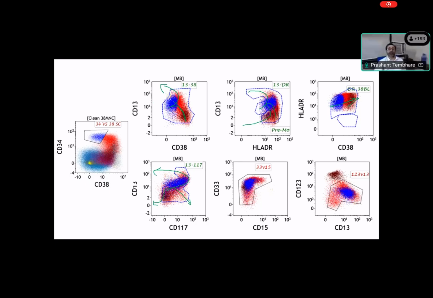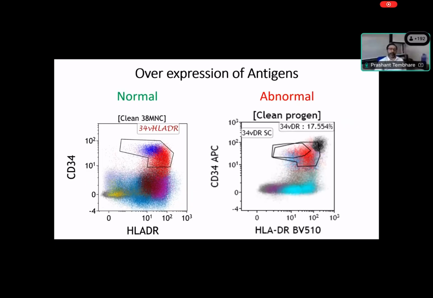Now, if there are cells which do not follow this maturation pattern, for example, if we have a cell cluster here, that will be abnormal, right? Or if we have a cell cluster here, which is not following the normal maturation pattern, that will be abnormal. These abnormalities can be identified by using these proteins and can be seen in florid hematopoiesis or neoplastic hematopoiesis. Just to show you an example, you can see the normal maturation pattern is like this, right? Instead of this, it is starting from a hematopoietic stem cell and maturing in this direction. But if you have a population like this, which is not following the maturation pattern, that indicates abnormality, a clonal blast, abnormal blast or neoplastic blast.